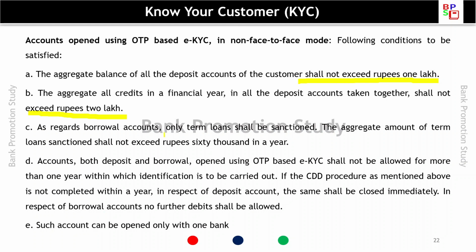As regards borrower accounts, only term loans shall be sanctioned. The aggregate amount of term loan sanctioned shall not exceed rupees 60,000 in a year. Accounts, both deposit and borrower, opened using OTP-based e-KYC shall not be allowed for more than 1 year within which the identification is to be carried out.